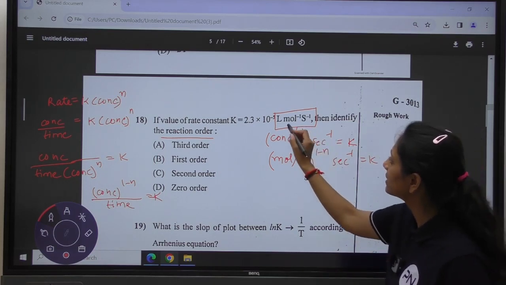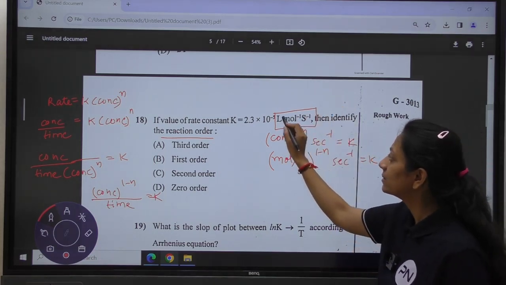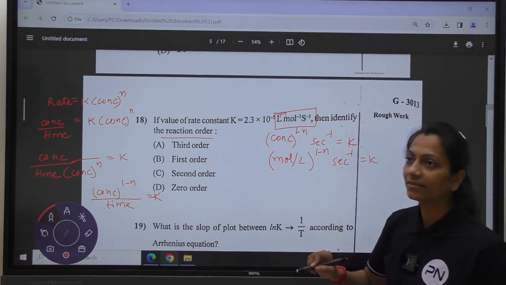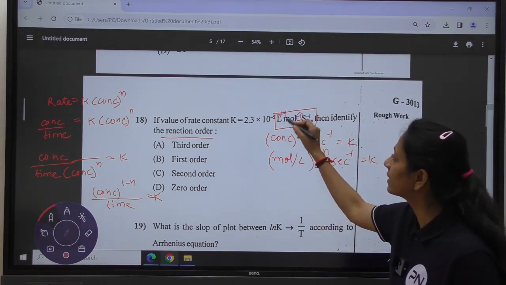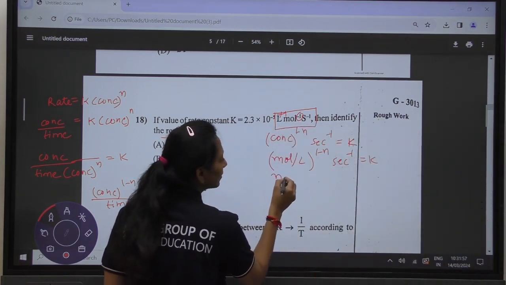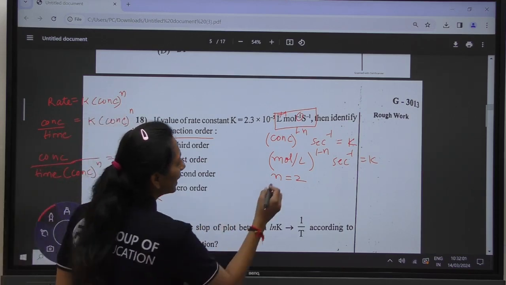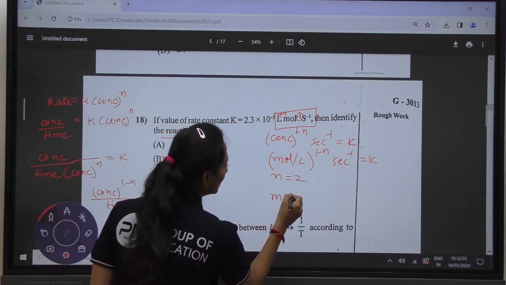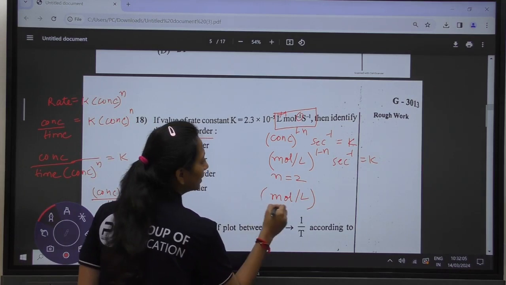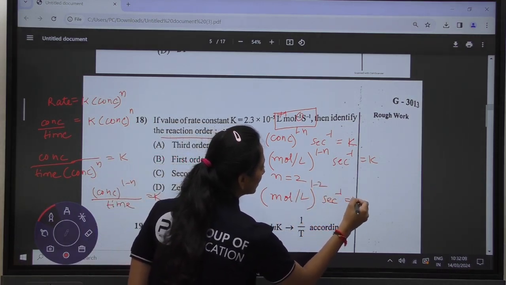Here in the question it is given as liter mole inverse. Liter has plus 1, whereas mole has minus 1, in the inverse. So if I keep the value of n equal to 2, I get mole liter inverse to the power 1 minus 2, second inverse, is equal to k.